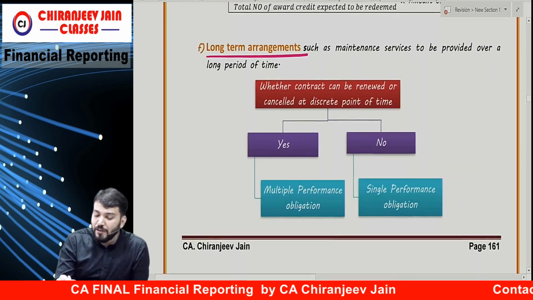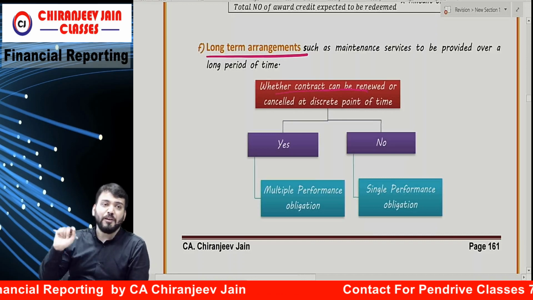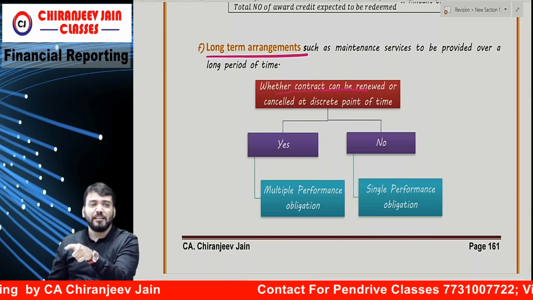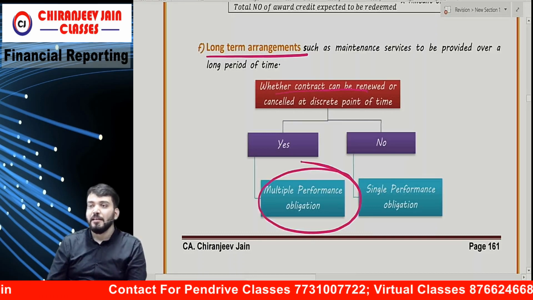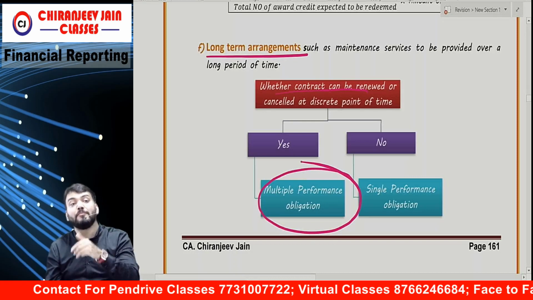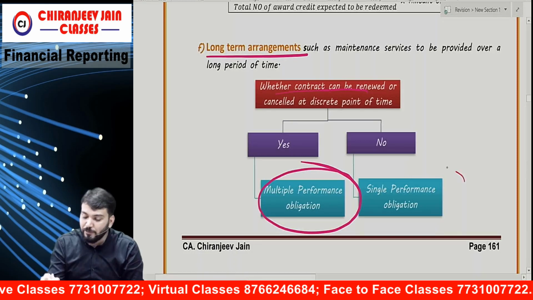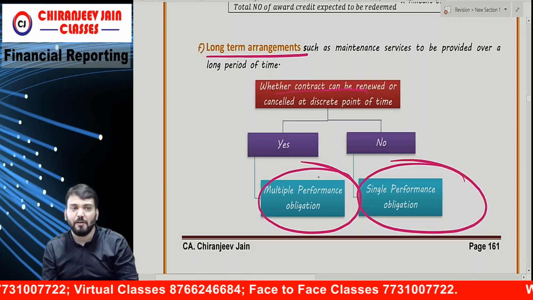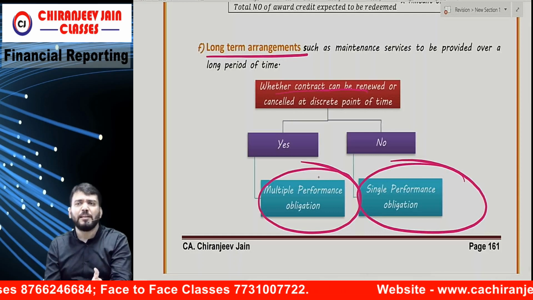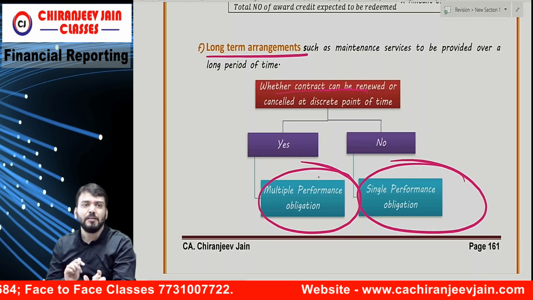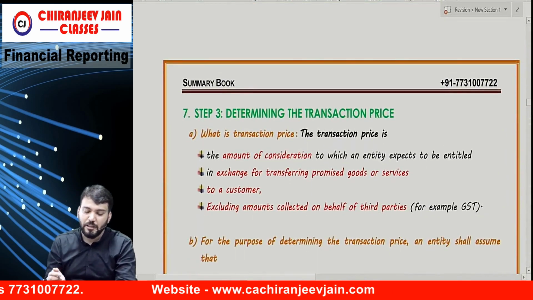So what they are saying: whether the contract can be renewed, cancelled or modified. If it can be renewed or modified, it will be multiple performance obligations. If it cannot be cancelled, a 5-year AMC given without any cancellation right, without any modification right, without any renewal right, then it will be one performance obligation. So long-term arrangement is very simple. If it can be cancelled, modified, renewed, then it will be multiple performance obligations. If it cannot be cancelled, then it will be one performance obligation. Understood? Step number 3.